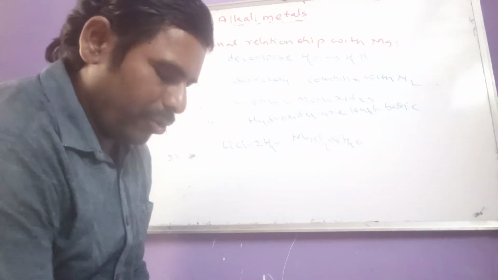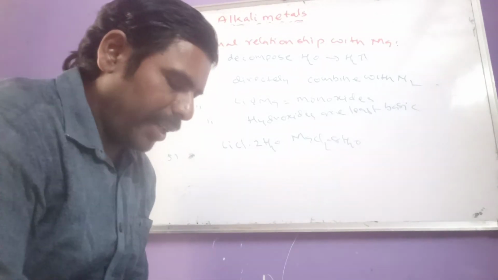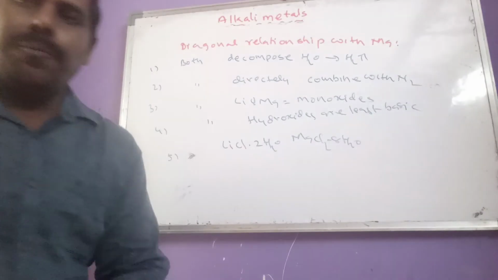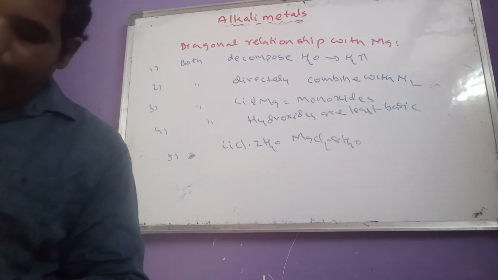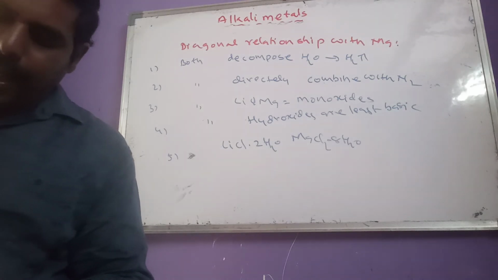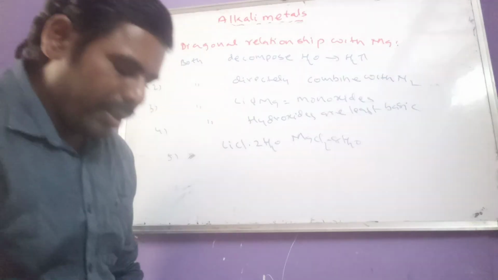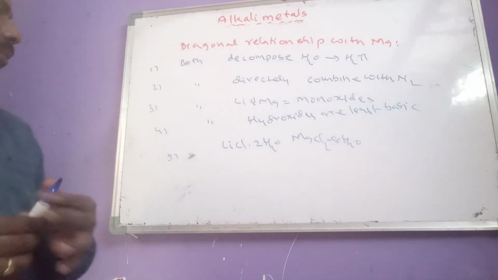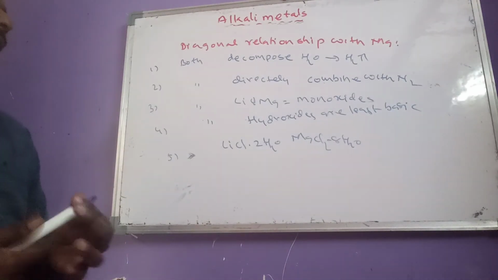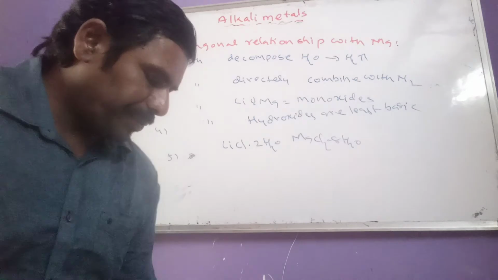Same reason, due to smaller atomic size, both lithium and magnesium compounds have covalent nature and they are less soluble in water.